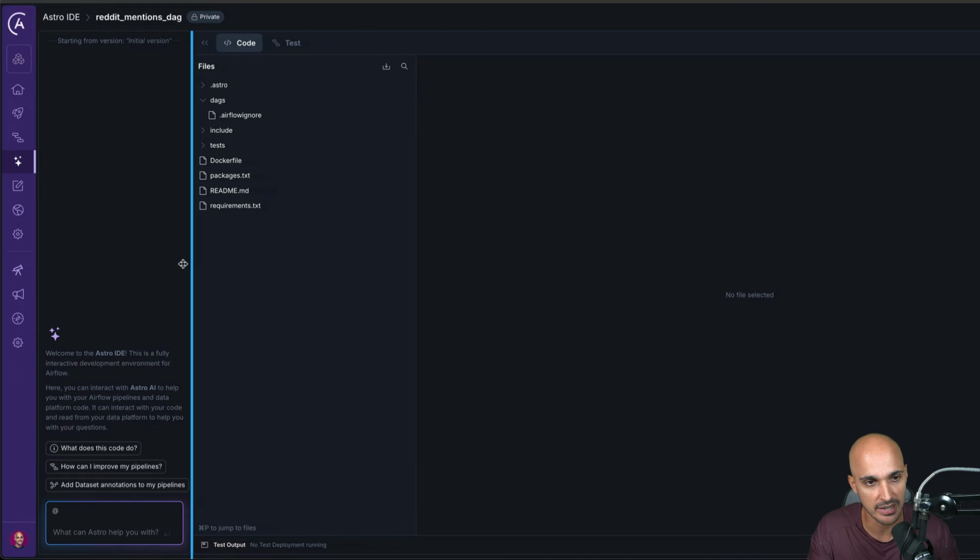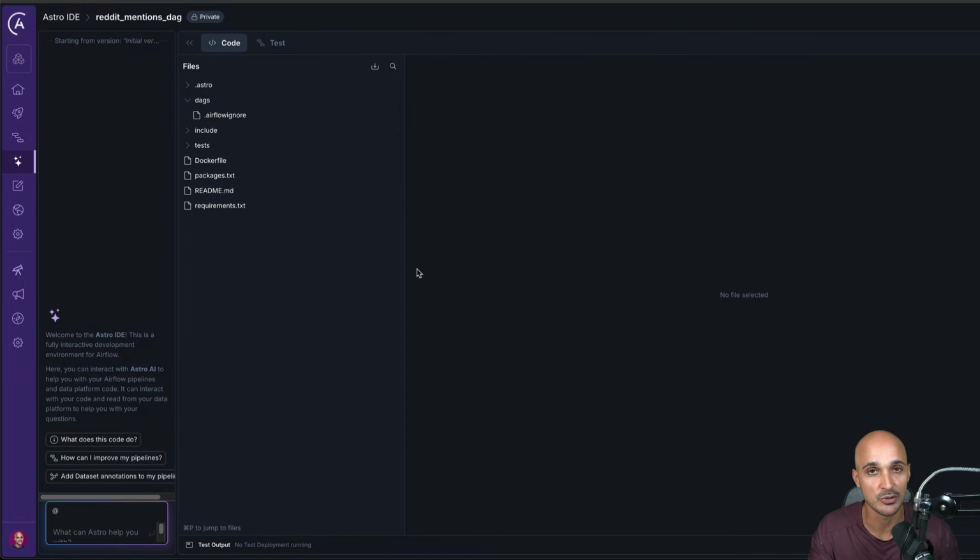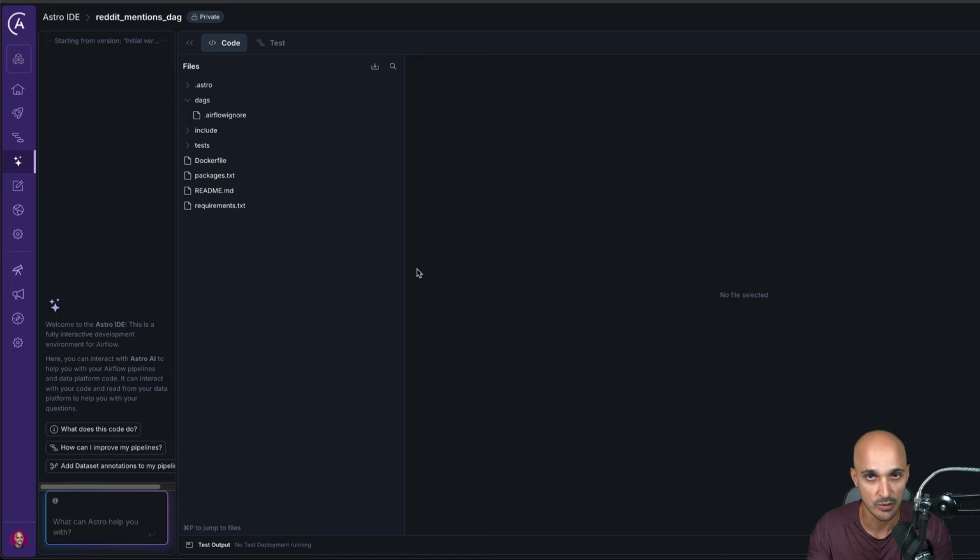And then on the right, we have pretty much what you will get on your Visual Studio Code editor, or if you are using any other IDE. So you can see here we have some files and folders already created for us. Again, if you are using Docker Compose, you may not have exactly the same structure, but as long as you have the folder tags, you should be fine.